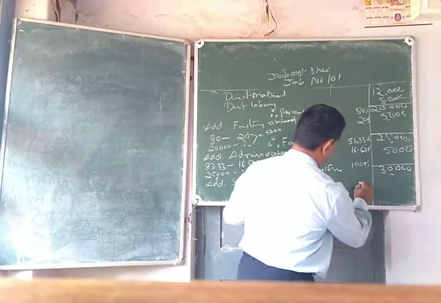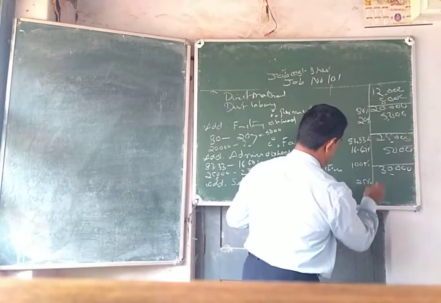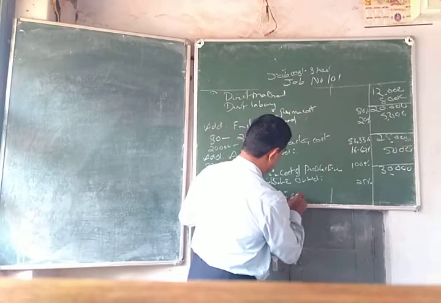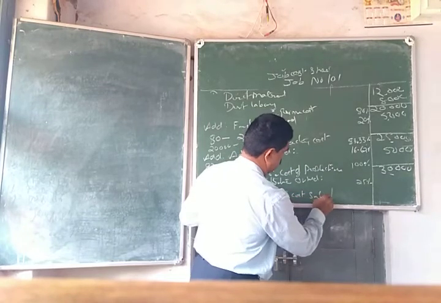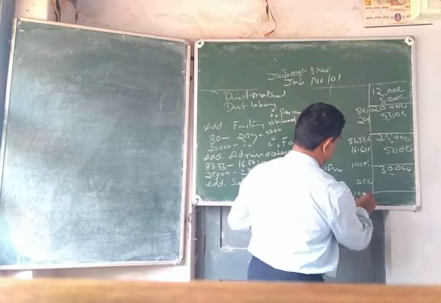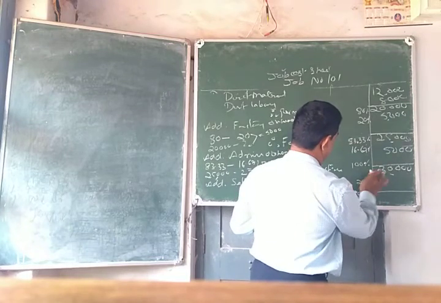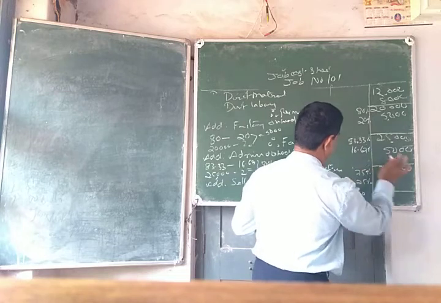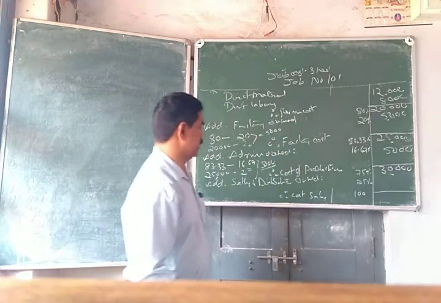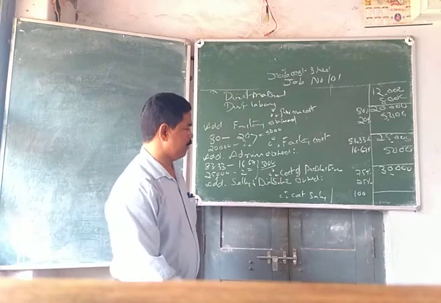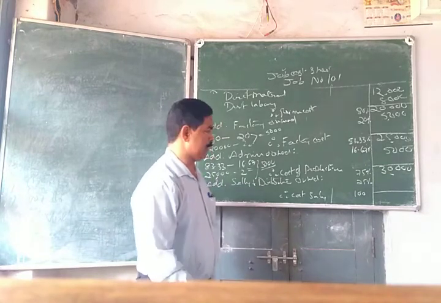So after adding this, we will get the cost of sales. We do not know cost of sales. So cost of sales means 100%. Then this will be 75%. So if cost of production is 75%, selling and distribution overhead is 25%, then cost of sales is 100%.